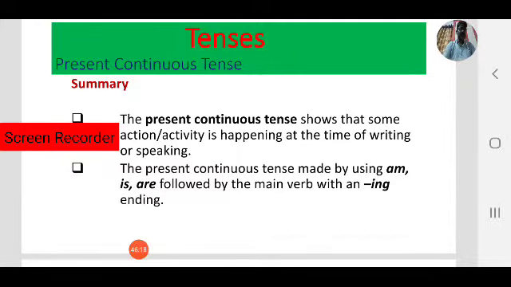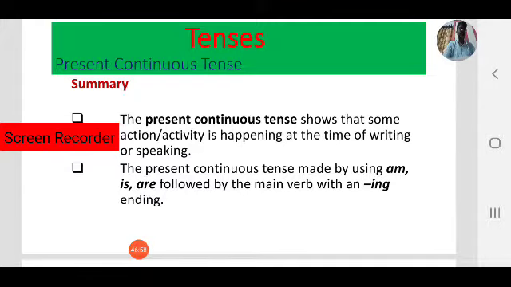For example, as we have seen, I am preparing for exams. I am preparing. So it is in the process. In that case we can use present continuous tense. At the moment I am not preparing, but I am in the process. I am preparing for exams. In these two cases, first one is some action or activity that is going on at the time of speaking or writing. Second one, some action is in the process. In both cases we use present continuous tense.